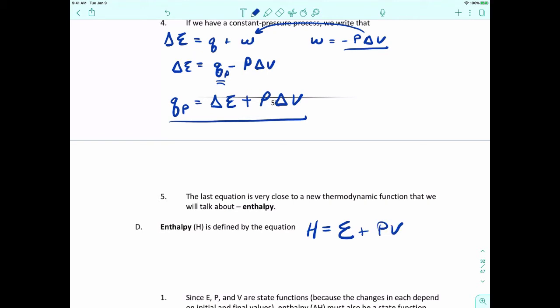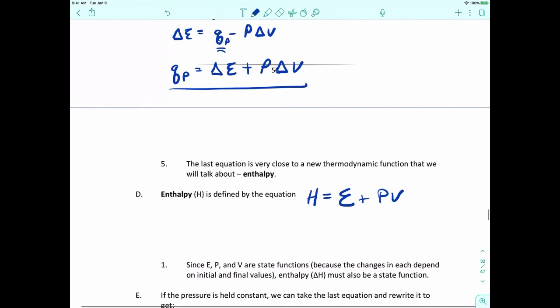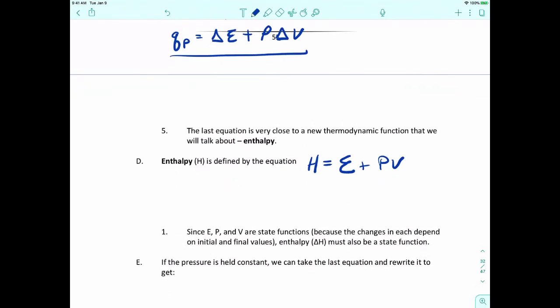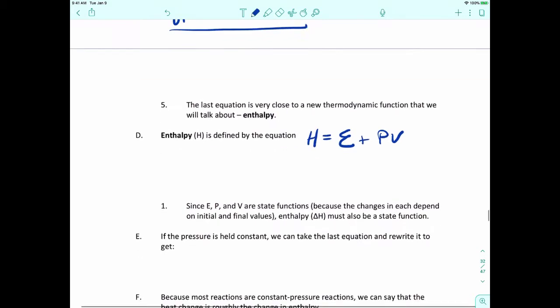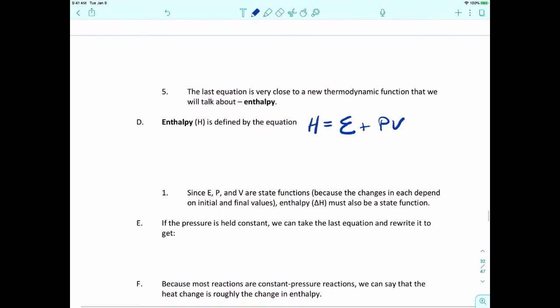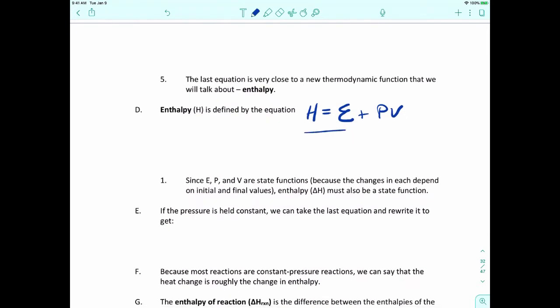Wait a minute. That looks really similar to what we just wrote earlier. And here's the reason. Remember that E, the internal energy, P, pressure, and V, volume, are all state functions. So if E, P, and V are all state functions, that means that H also has to be a state function. So if the pressure is held constant, we can take this equation here and rewrite it as this. Delta H, the change in enthalpy, is equal to delta E, the change in internal energy, plus P delta V.